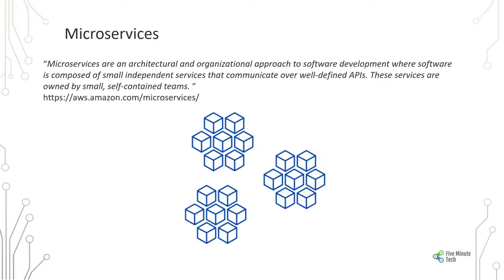Let's understand what microservices are. Microservices, as per the definition from the AWS site, is an architecture or organizational approach to software development, where software is composed of small independent services, and they communicate over well-defined APIs. These services are very small and self-contained.